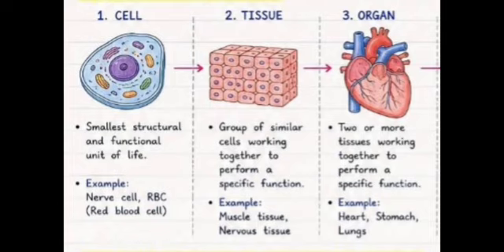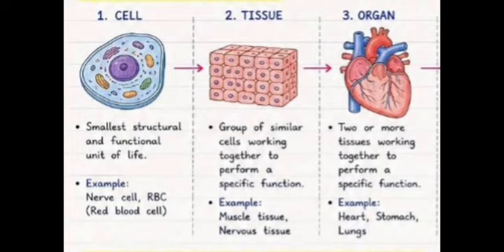For example, just consider heart. The heart contains many tissues, like muscle tissues, connective tissues, nervous tissues, and all these tissues work together to perform a single function, that is to pump the blood throughout the body. That is the specific function, so we call it an organ. A heart is an organ.